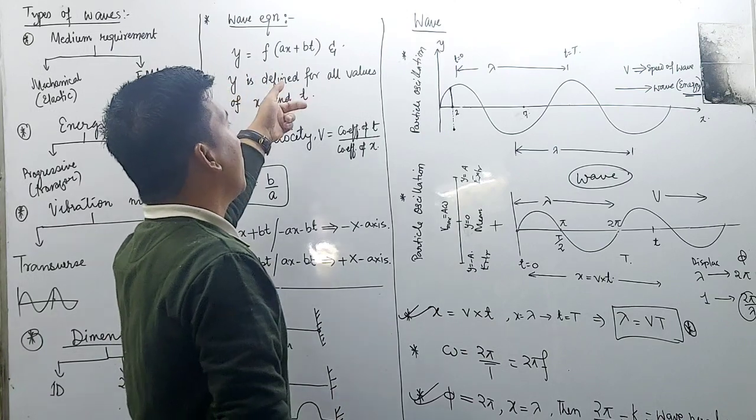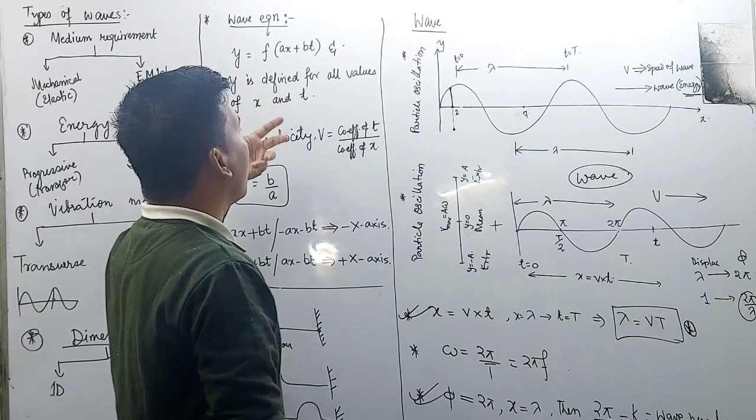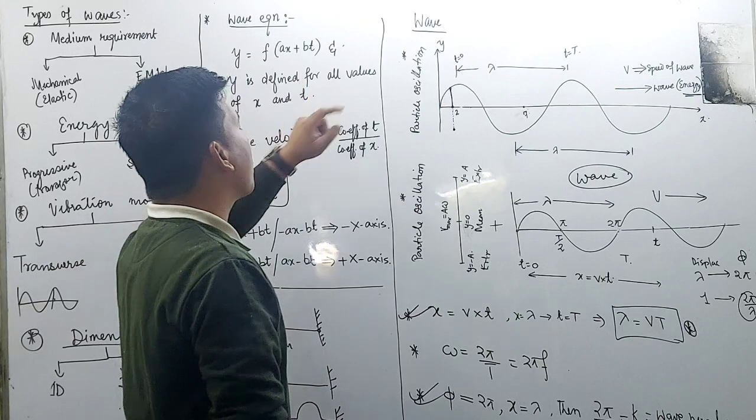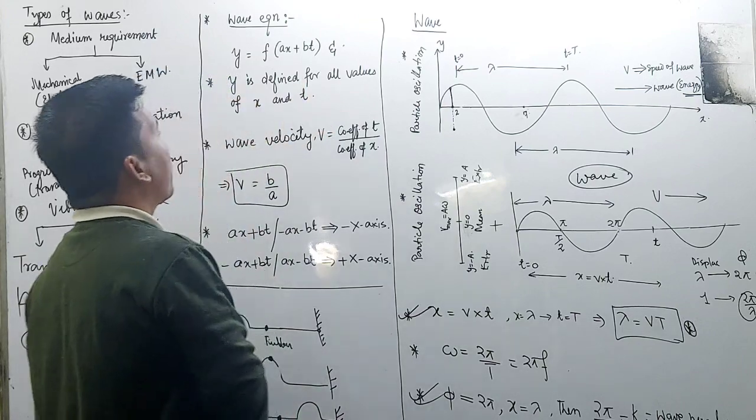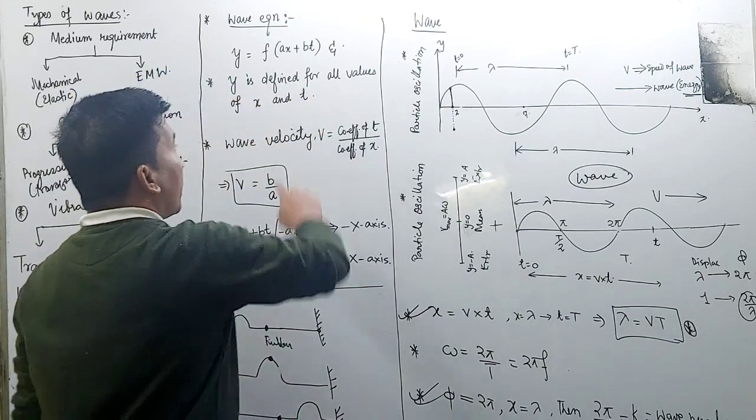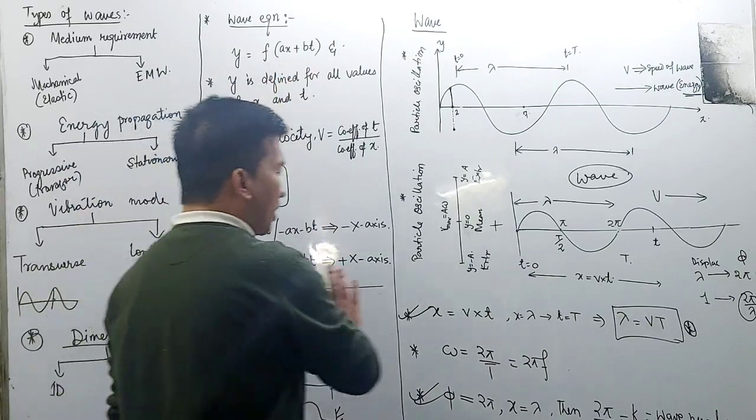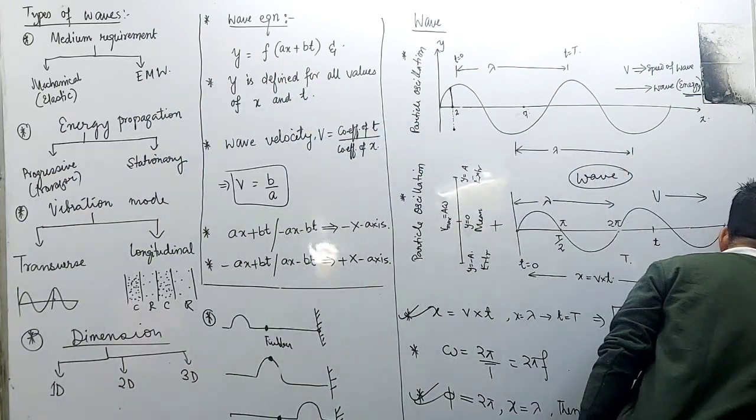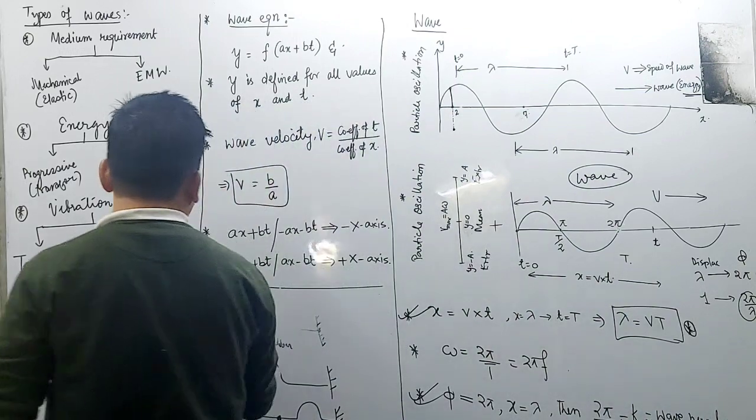y comes out to have a fixed value. The y value is fixed. A function like ax plus bt is likely to cause confusion.